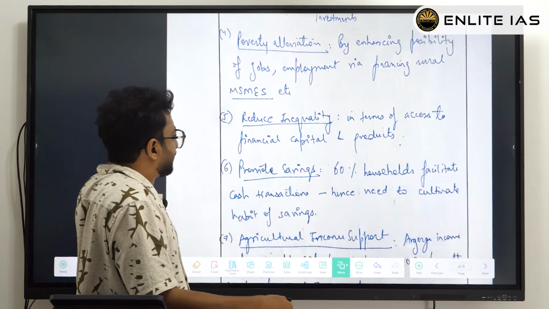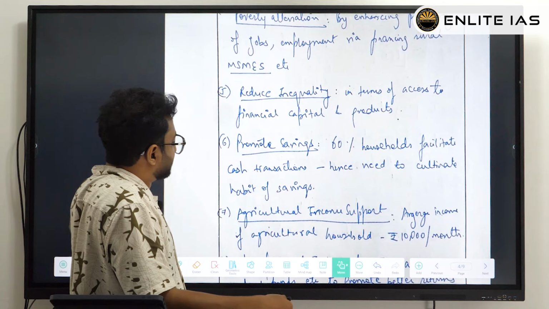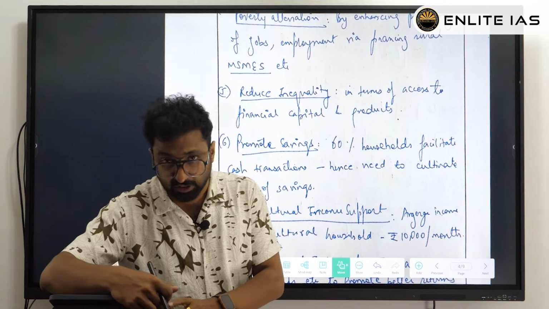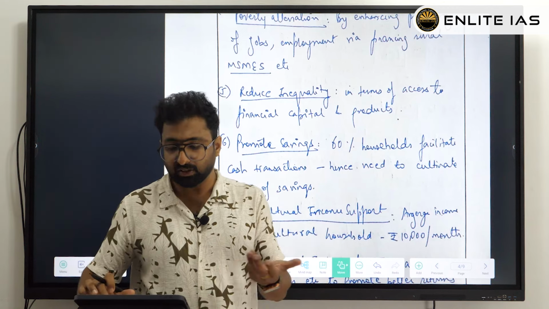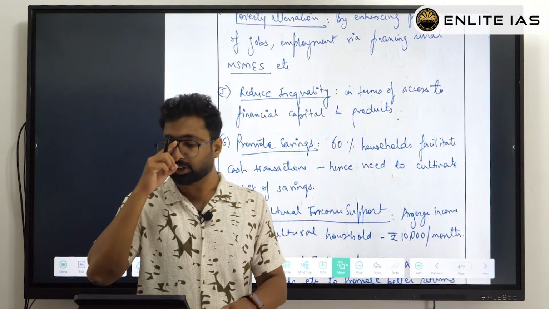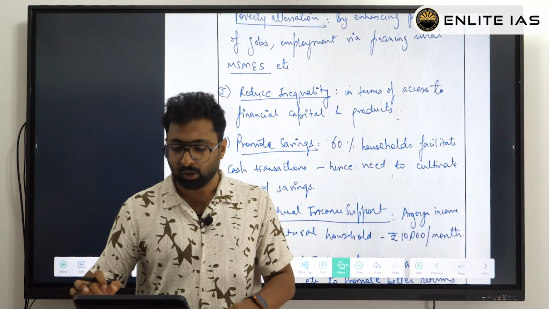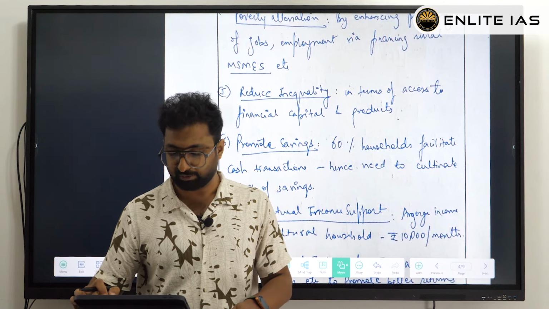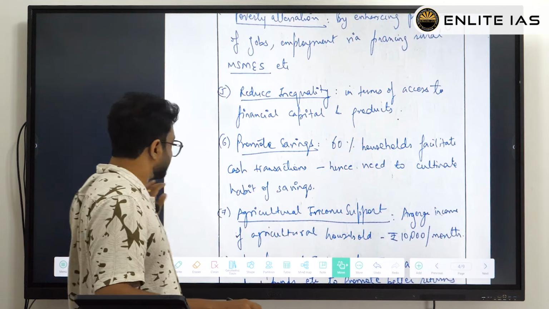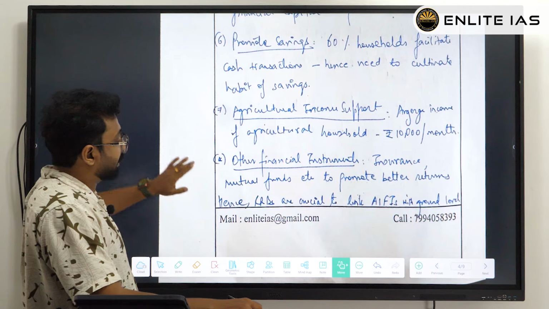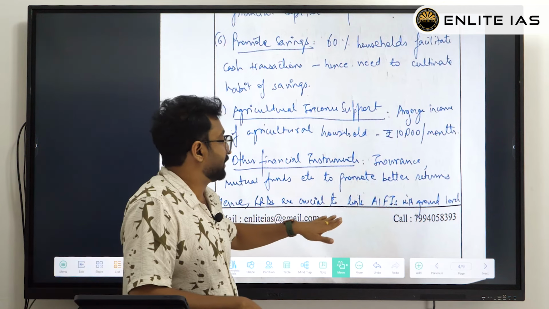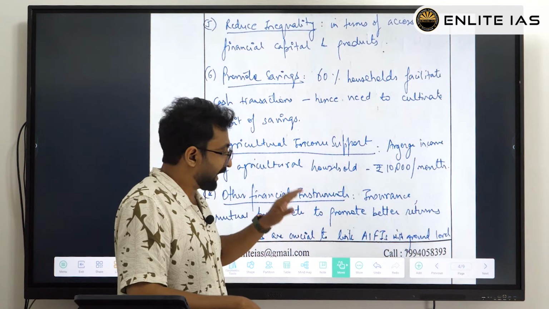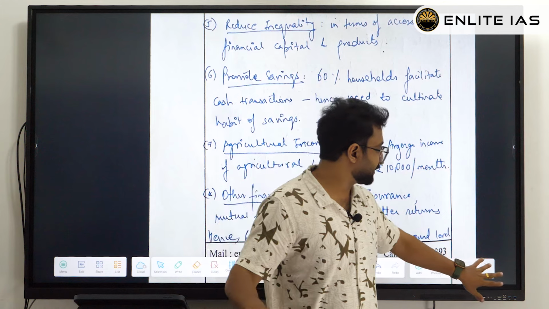and reducing inequality. See, right now what you are actually seeing is that he has written all the points on a single side, right? Because this question, first of all, doesn't have a second side. So he has just written the pivotal role it plays, almost eight points regarding the same stuff, and finally he has concluded. A single-line conclusion is also enough: hence, RRBs are critical to the financial infrastructure at the ground level. See, that's enough. At least make a sentence as a conclusion.